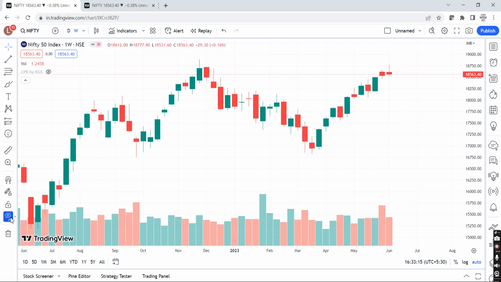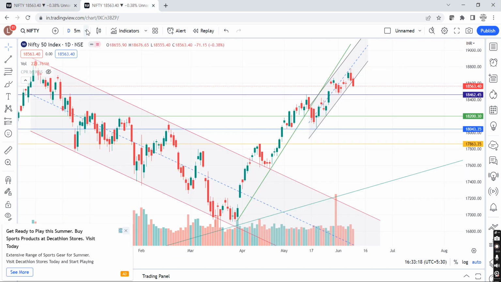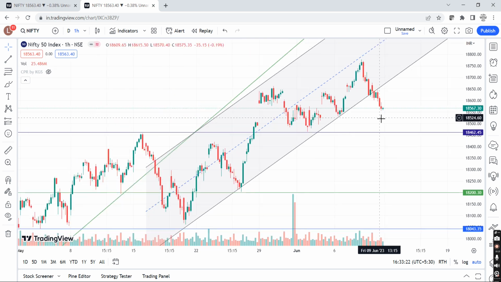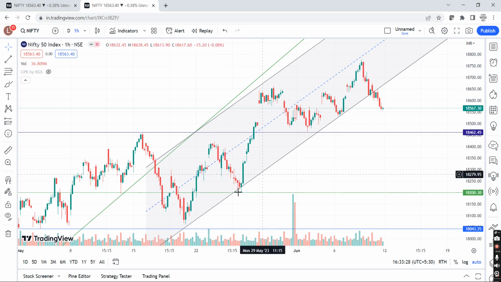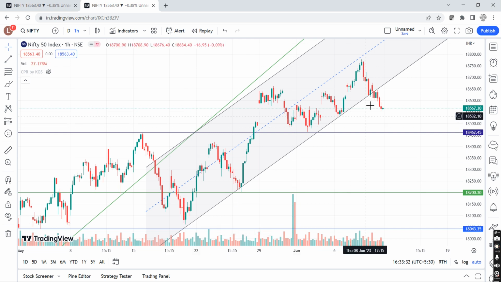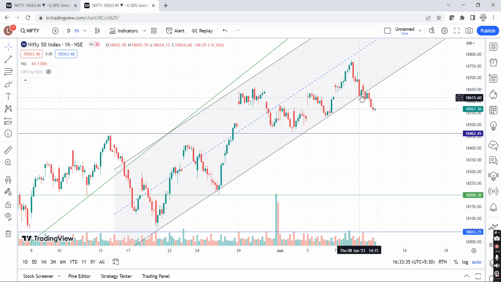So now if we bring back our parallel lines and come back to the hourly frames, what we may see is this is the parallel line channel that we had drawn yesterday, right? And what we discussed is Nifty spot was not coming outside of this since when? Since 19th May series till 18th June. Yesterday it tried to come down below this point, but again closed inside, right? Again closed inside. Today it has again broken and given a day's closing below this point.